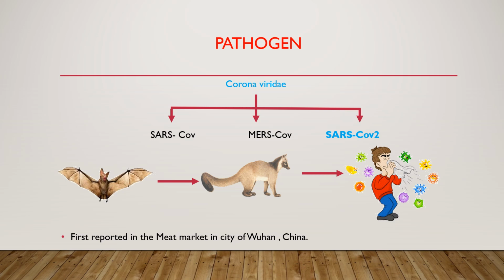Why a bat? Because the genome sequence of bat coronavirus is about 95% similar to that of the SARS coronavirus 2 genome, and the intermediate host between bat and human being is most probably a Himalayan civet cat.